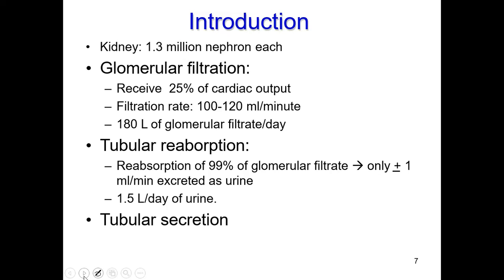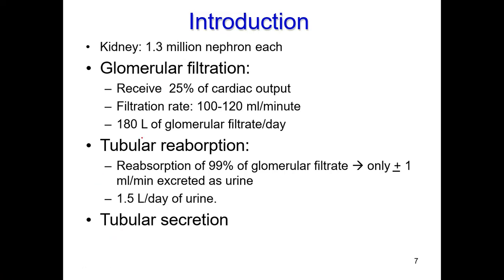During urine formation, three processes take place: glomerular filtration, tubular reabsorption, where most of the filtrate will be reabsorbed, and tubular secretion.